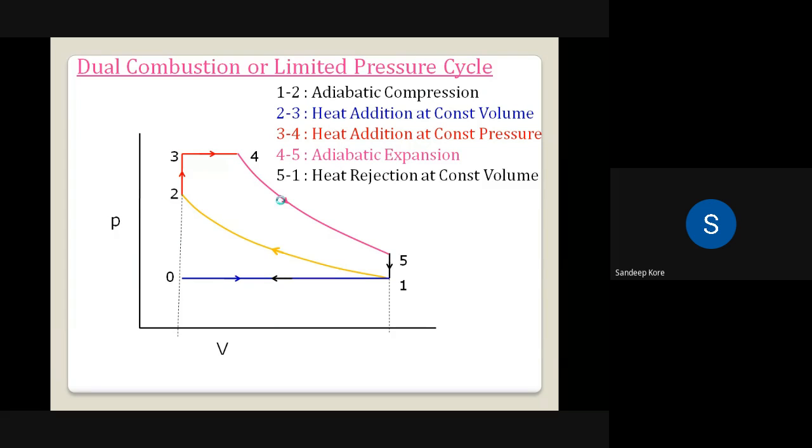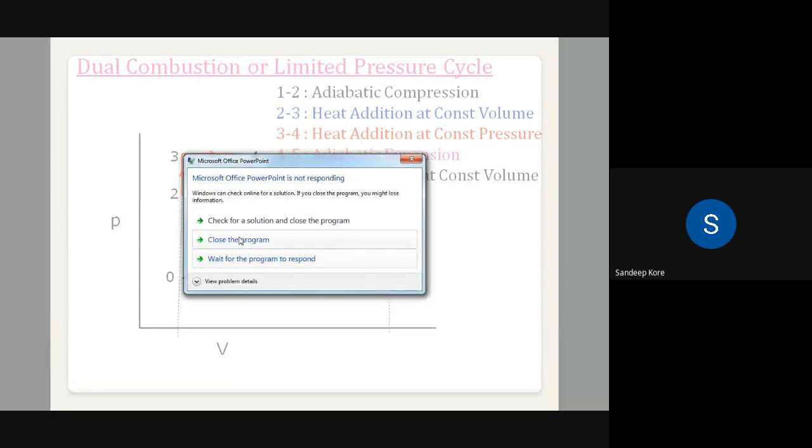So 4 to 5 is the expansion process. It is adiabatic expansion. Work is done by the burning fuel on the piston, so we are getting a power output. Then 5 to 1 is the constant volume heat rejection process. In this way, this dual cycle is going to work.